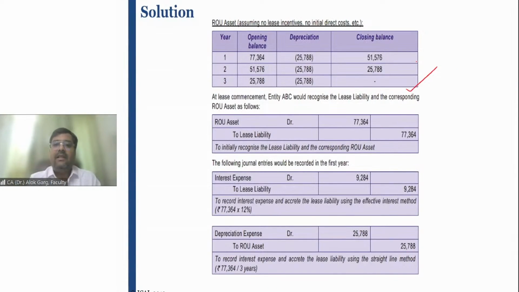This is the depreciation. Every year the same depreciation is there because of the straight line method. Accounting entry is ROU asset to lease liability, interest expense to lease liability, depreciation to ROU asset. As simple as these are the accounting entries.